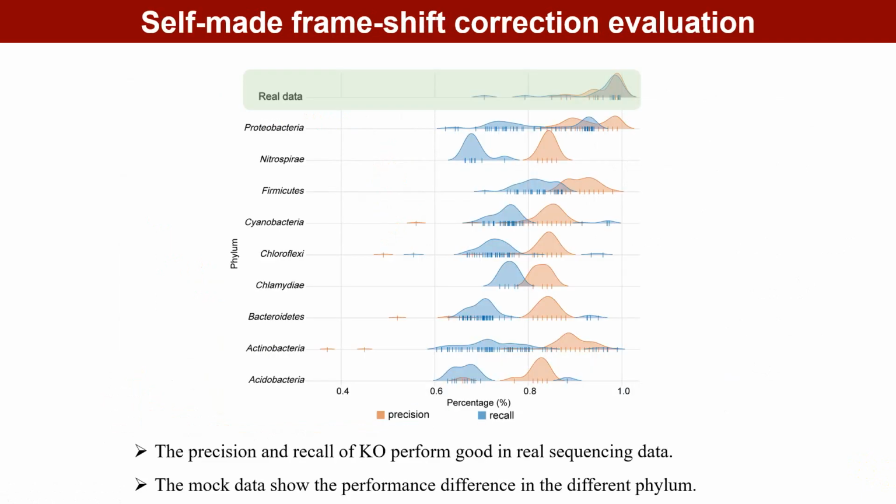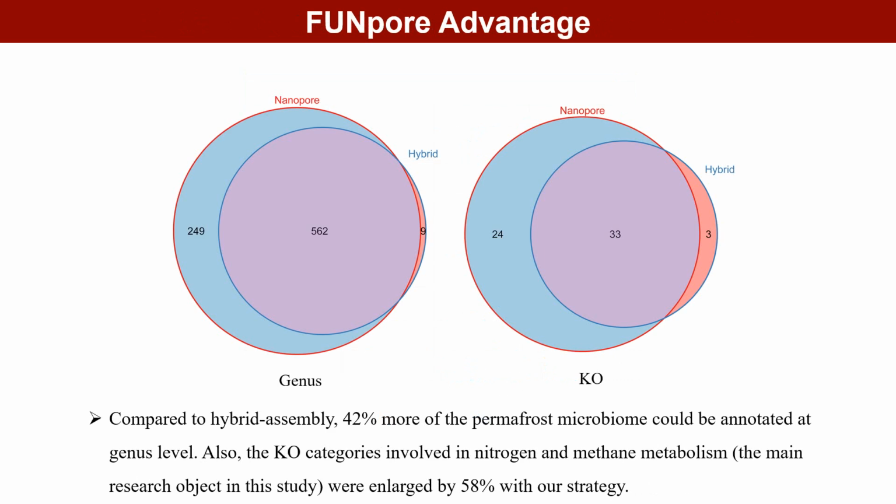Besides, functional prediction accuracy based on post-correction nanopore reads was evaluated. Despite the large number of fake genes called by Prodigal, functional predictions based on the post-correction nanopore dataset showed high consistency. With the aid of the assembly-free long-read metagenomic approach, 42% more of the permafrost microbiome could be annotated at genus level, and the KO categories involved in nitrogen and methane metabolism were enlarged by 58%.